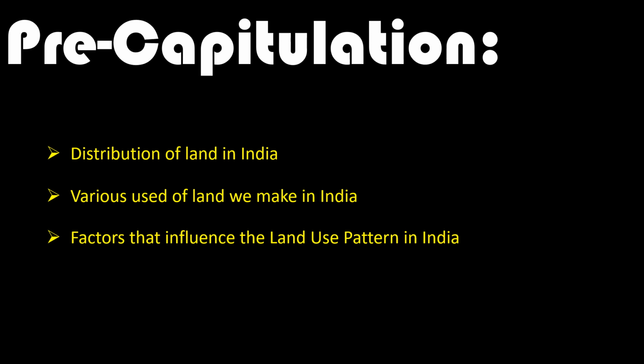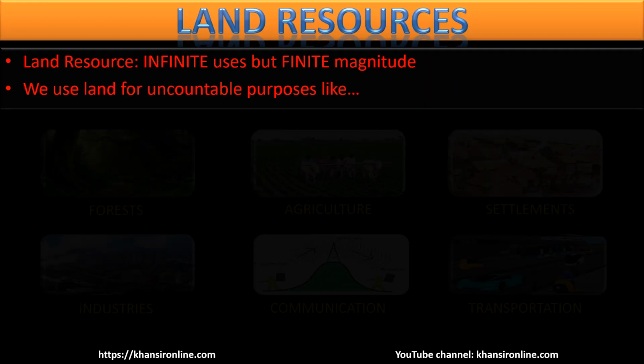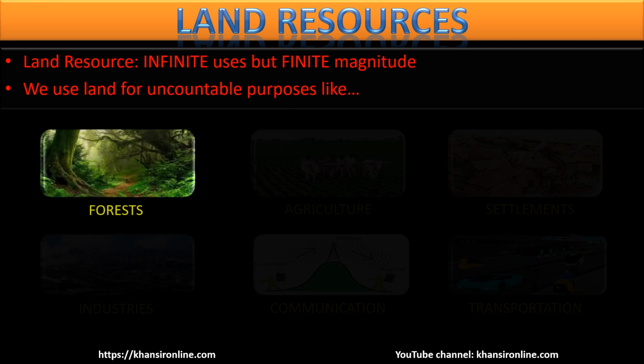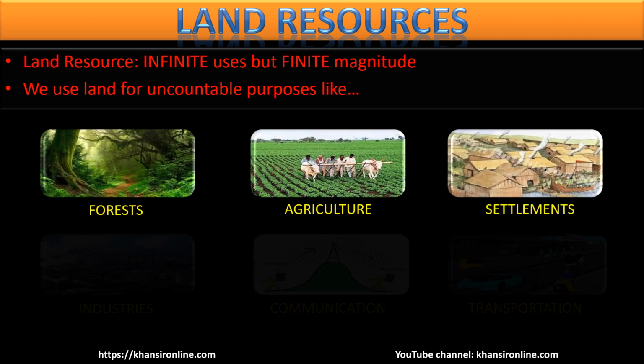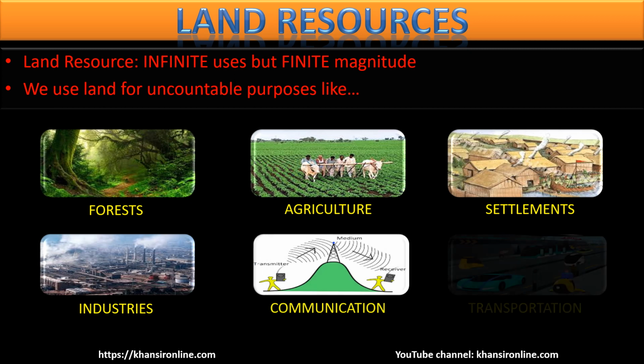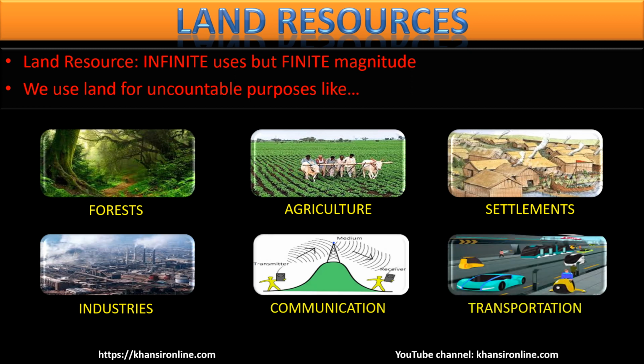So let's start with land is a limited resource. We have limited land on the earth, and even our country India has 3.28 million square kilometers of limited land. But the uses of land are unlimited. We use land for forest. Forests are useful to us, they give us clean air and neutralize some bad gases. Agriculture: our food requirement depends on agriculture.